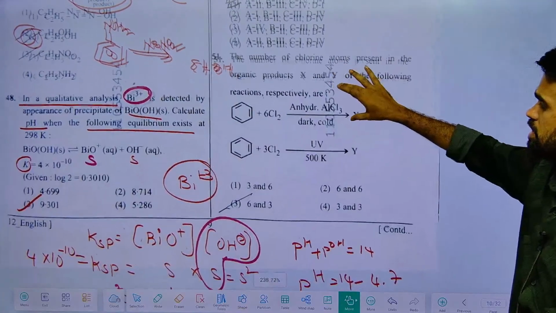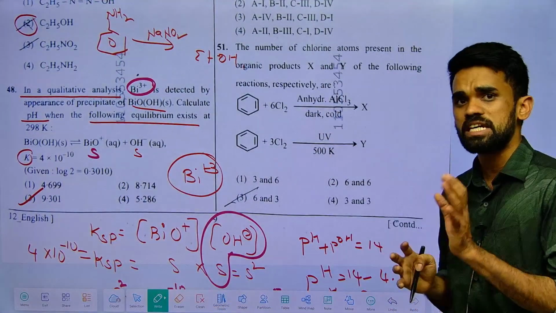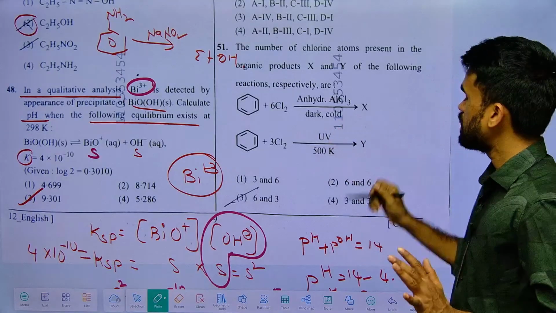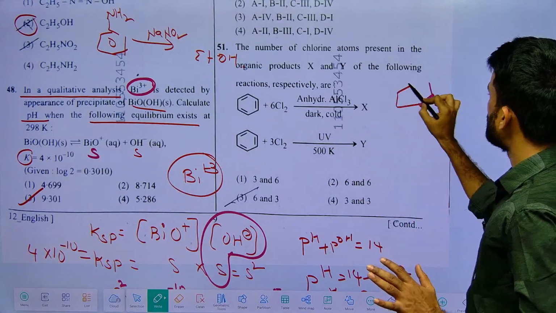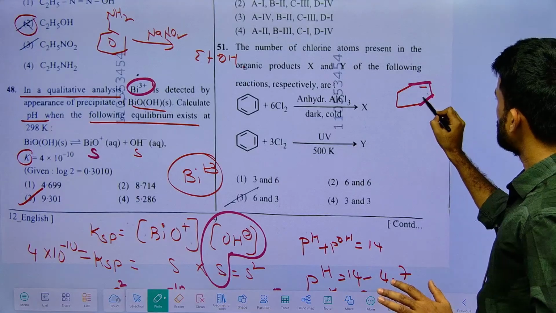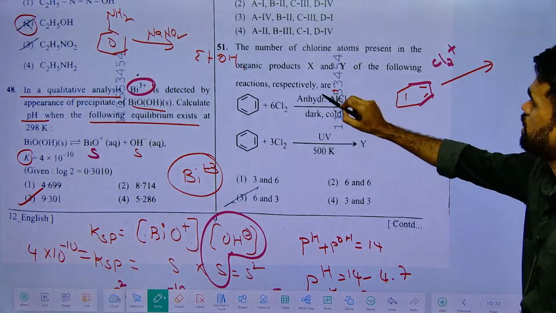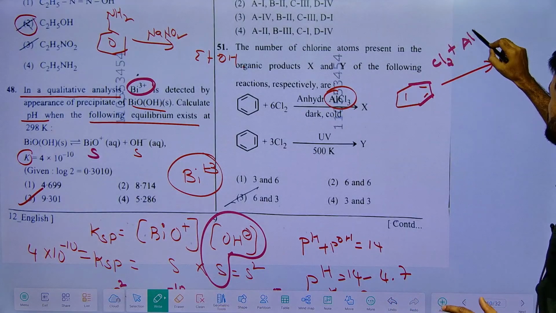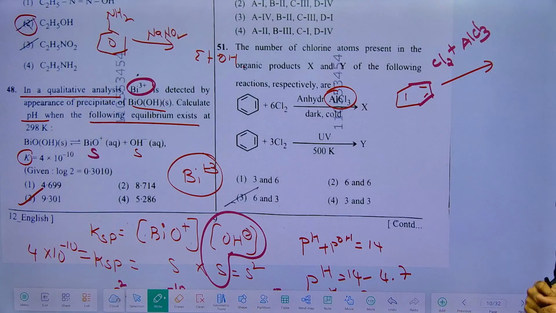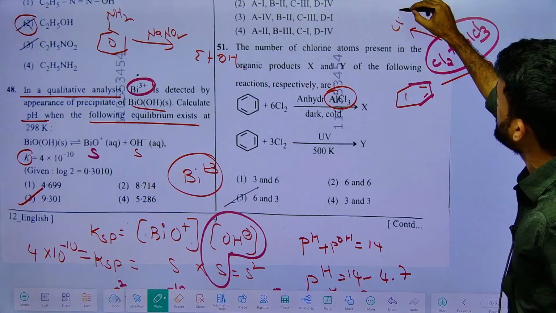Next, this is also one of the important questions that every class teacher might cover. See what they have given. Benzene is mentioned, treated with chlorine in the presence of AlCl3. Whenever you say AlCl3, it will generate an electrophile. What is the electrophile generated? Cl plus.